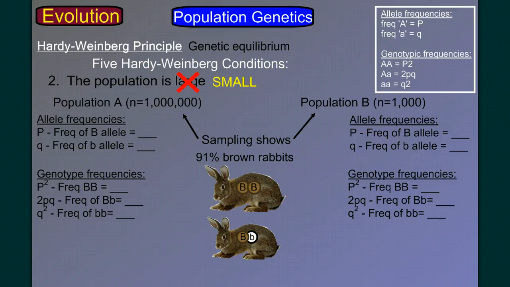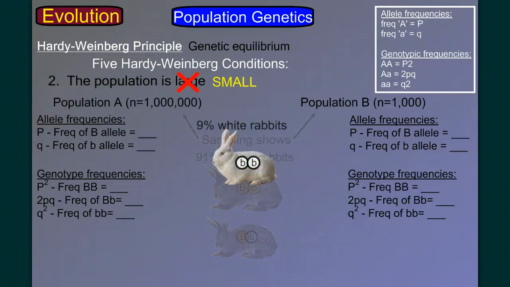Well, if 91% of the rabbits are brown, that means 9% of the rabbits are white. And the only genotype that can show white rabbits is homozygous recessive. So if 9% of the rabbits are white, then 9% of the genotypes are b homozygous recessive, which we said we can represent by q squared. So we know q squared is 0.09 or 9%.